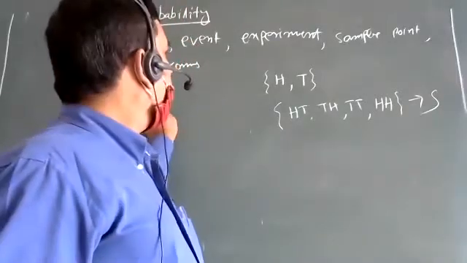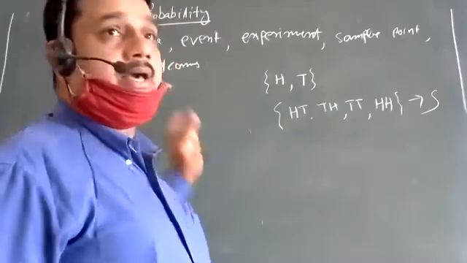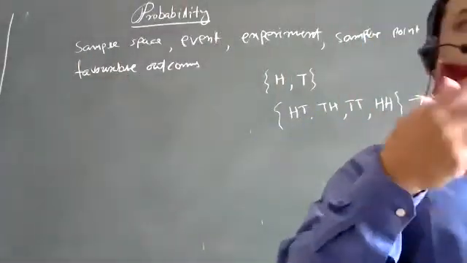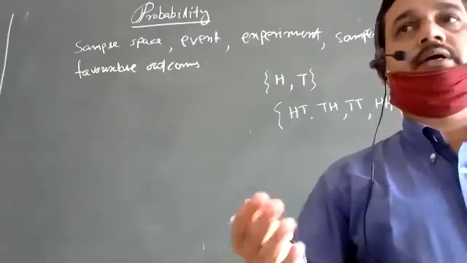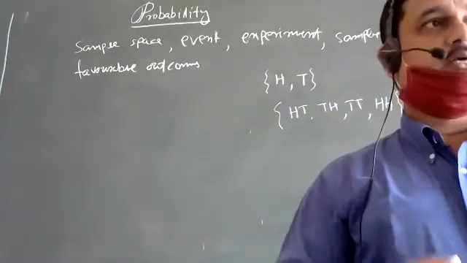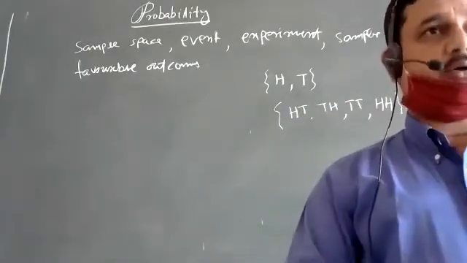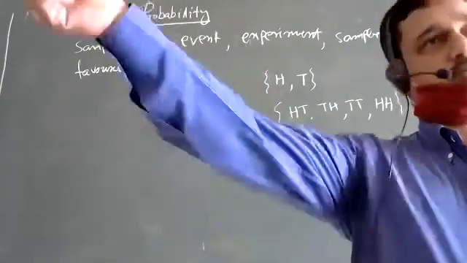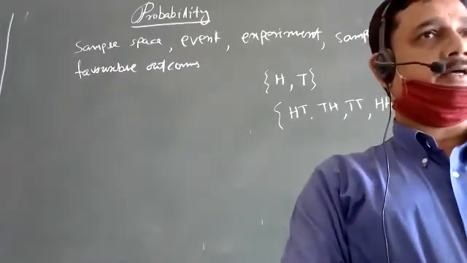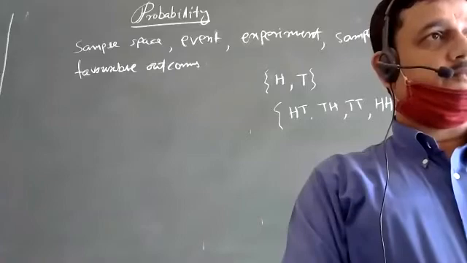And a fair coin is tossed. It is given in the question: a fair coin is tossed, or an unbiased die is rolled. So what does an unbiased coin or fair coin mean?